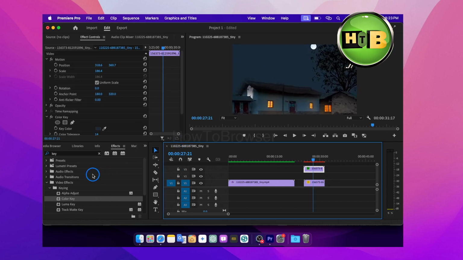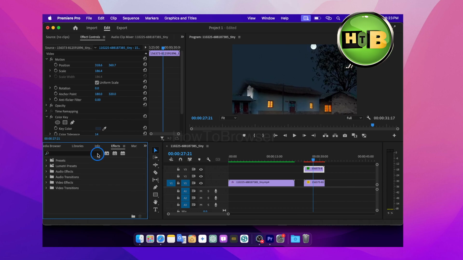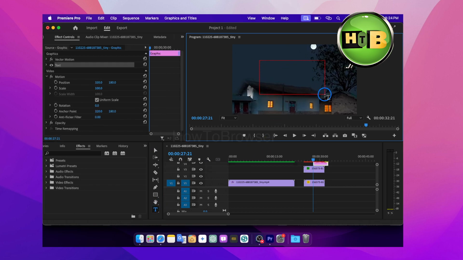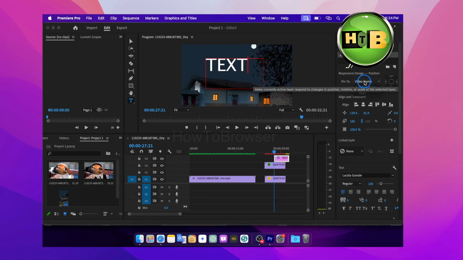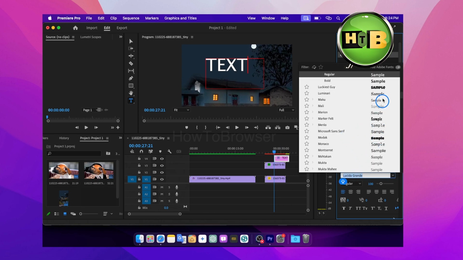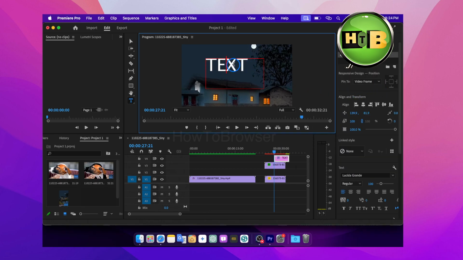Now between these videos, I can add some text if I want to. And here, if I want, I can go here and add some text now. Text. And I can click on here, captions, and then here just change this text to this one, but just make sure you highlight like this.